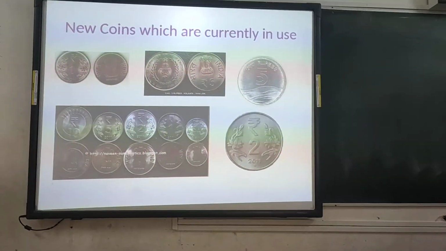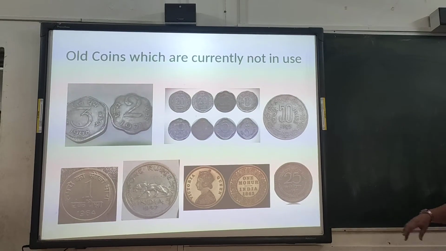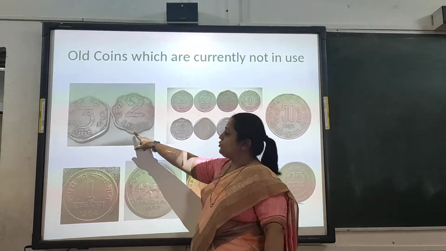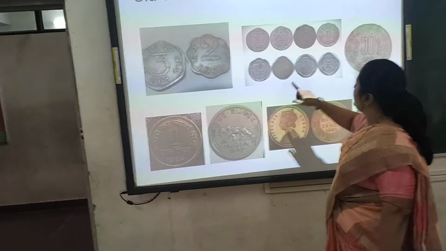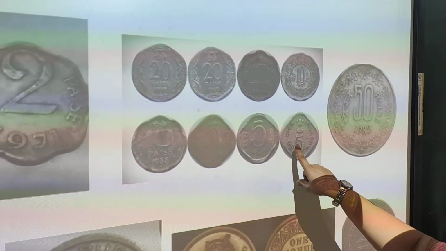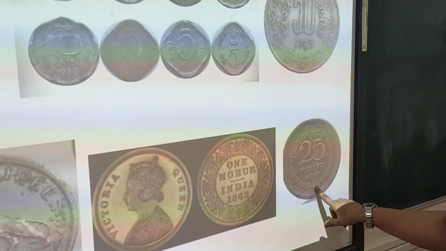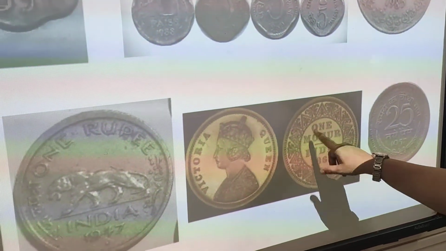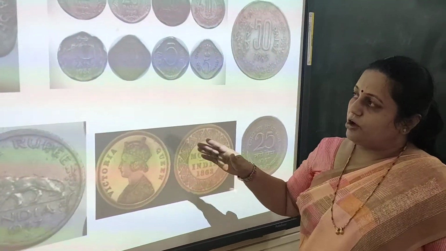Now see, these are the old coins which are not in use. See, this is 2 paise. Here you can see the year of publication, 1971. This is 3 paise, 1968. This is 20 paise, 10 paise. See, two different coins of 20 paise, and 5 paise. Now this is 50 paise. This is 25 paise, 1957. And this is 1 mohor. In earlier days we used mohors and not coins.